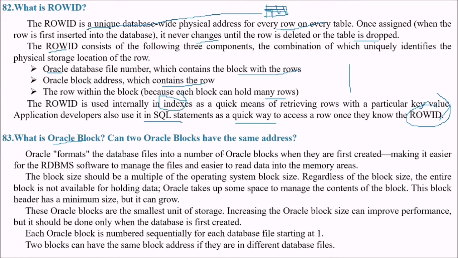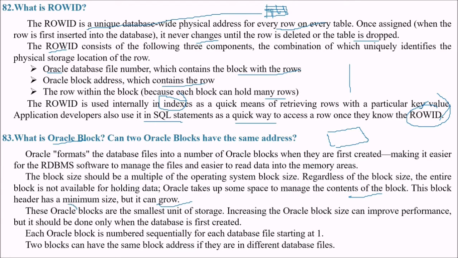Oracle formats the database file into a number of Oracle blocks when they are first created, making it easier for the RDBMS software to manage the files and easier to read data into the memory areas. So the block size should be a multiple of the operating system block size, say for example 512 KB. Regardless of the block size, the entire block is not available for holding the data. Oracle takes up some space to manage the contents of the block, and this block header has a minimum size, but it can grow, it can extend.